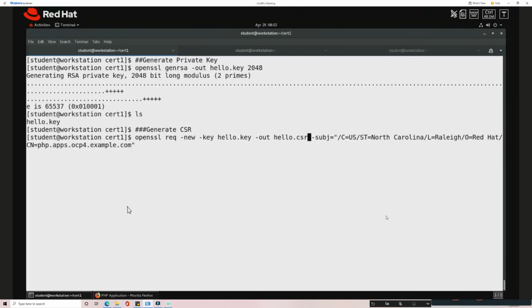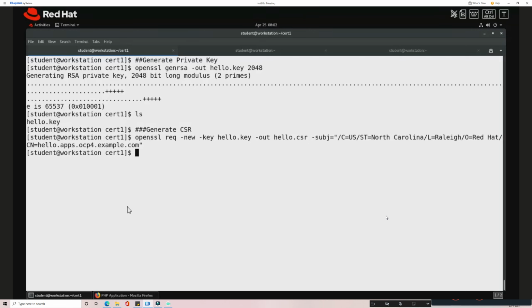In the subject, I leave the other things as they are. I just change the common name. Instead of PHP, I'm going to call this hello. Everything is a customized value, so you can give any names or common names you want. I'm just giving a name which matches the application, so I'm creating hello.apps